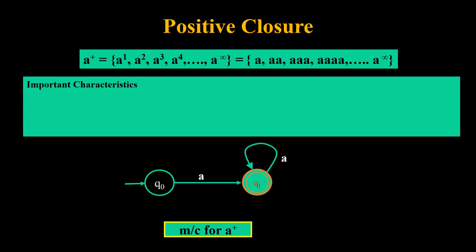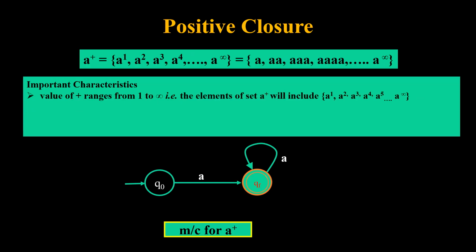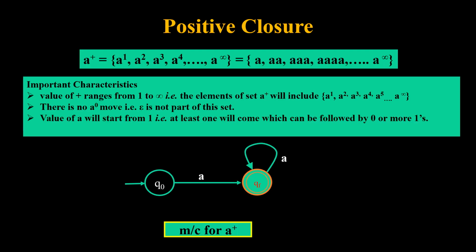Next thing is positive closure. What do you mean by positive closure? Positive closure means that the value will range from 1 to infinity. So that means the elements will include a1, a2, a3 up to a to the power infinity. In this case, there is no a to the power 0 move. That means epsilon is absent in a plus. The value of a starts from 1.